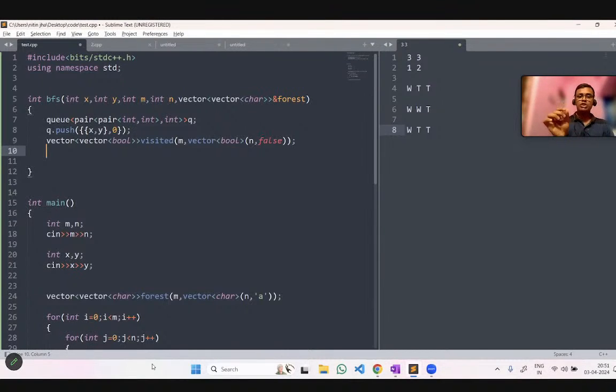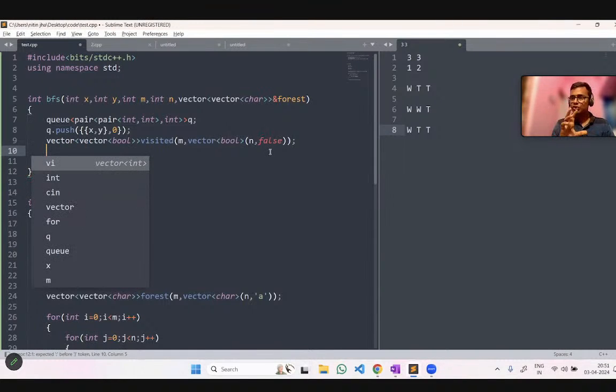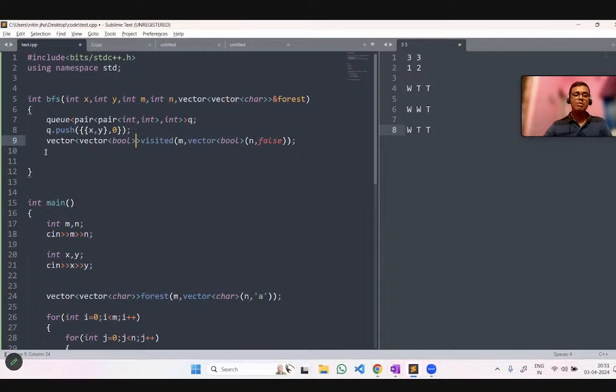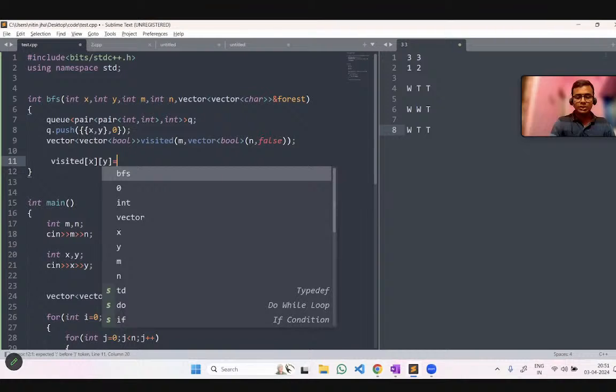But since we are initially at position x comma y, and this tree is burned at time 0, we have to make sure to mark that position, x comma y, as true, not false. So let's say visited of x comma y is true.